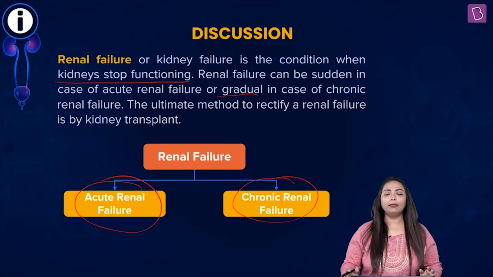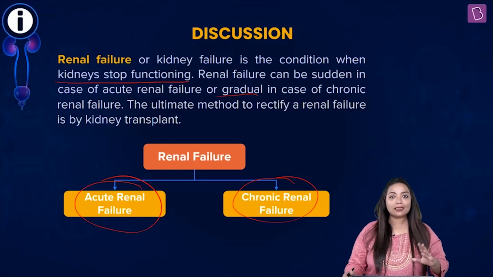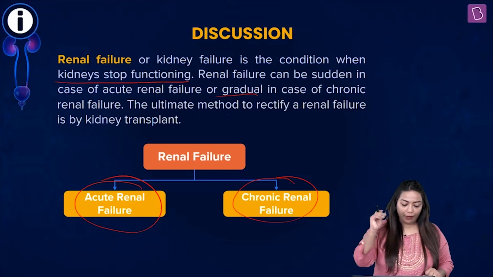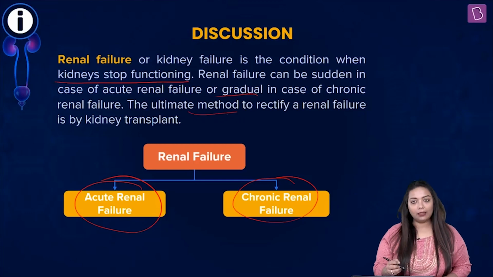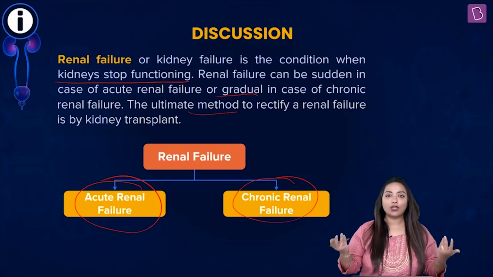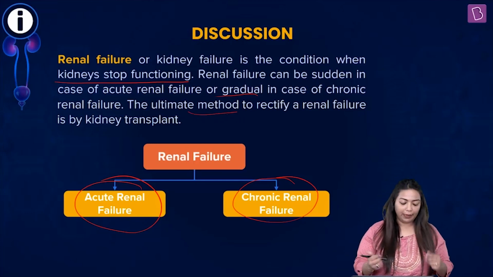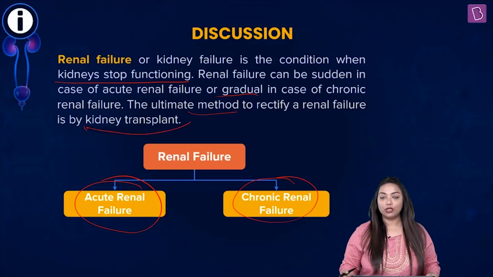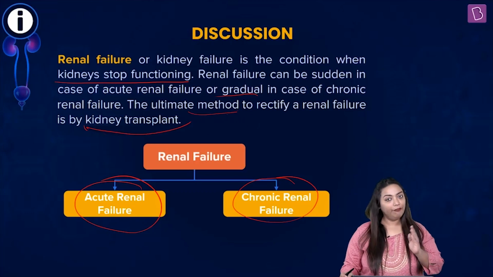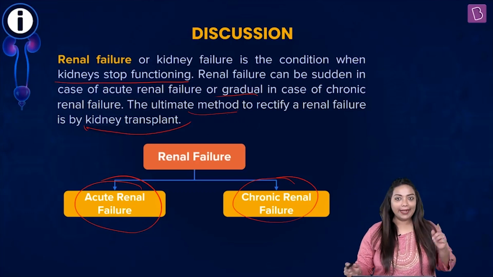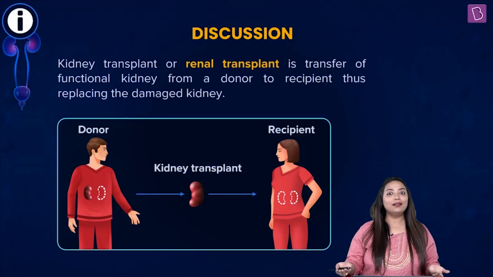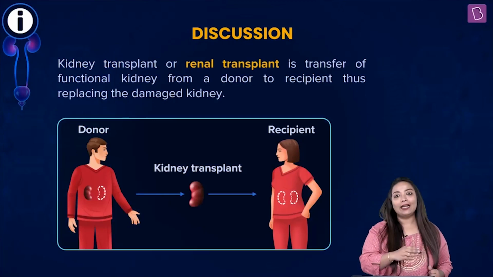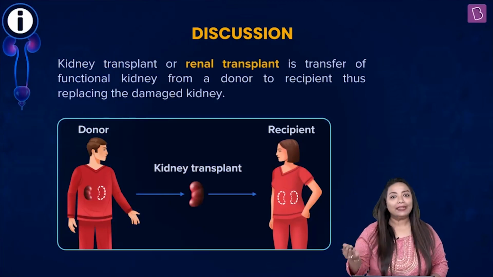So there are multiple factors or multiple reasons which can lead to a disorder. Further, please note, the ultimate method to rectify a renal failure, when kidneys have stopped functioning, what will you do? Replace it. So you have got kidney transplant as an option for complete renal failure. All right. Now, next was renal transplant. When you talk about kidney transplant, it's just another term for renal transplant.